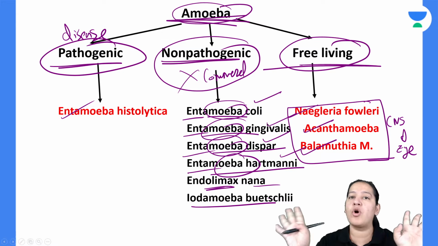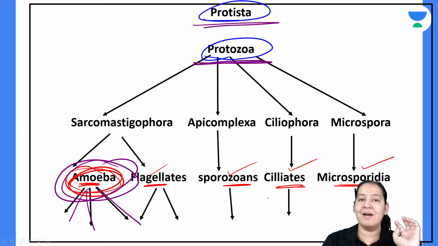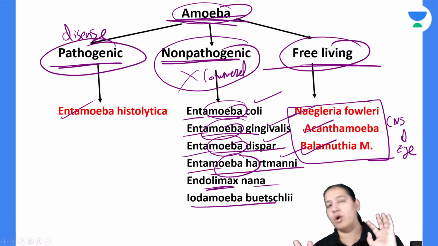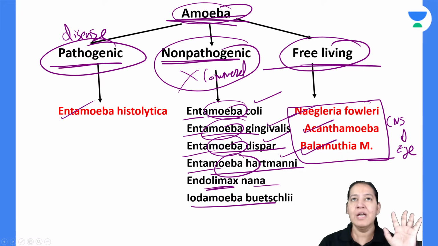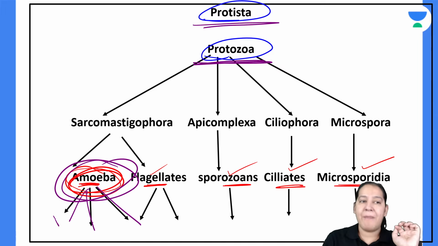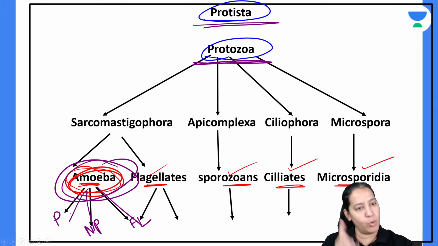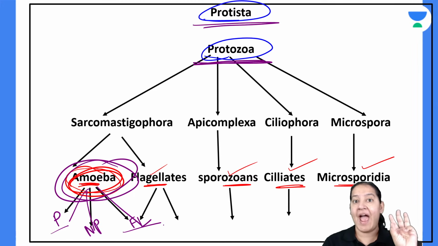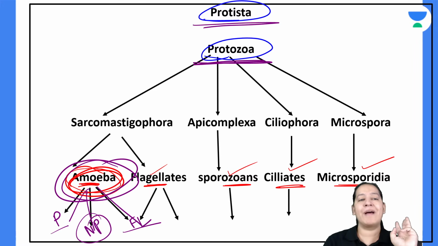They do not cause disease in humans, right? So please learn all the names like this. This is the classification of amoeba: pathogenic, non-pathogenic, free living. Pathogenic is only one, Entamoeba histolytica. Free living are 3: Naegleria fowleri, Acanthamoeba, Balamuthia. And non-pathogenic are 6 in number.